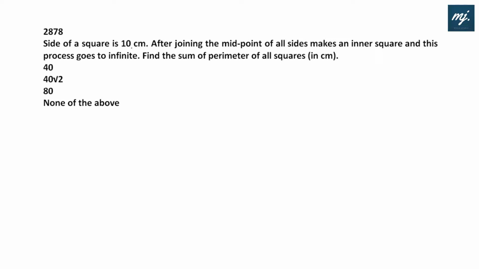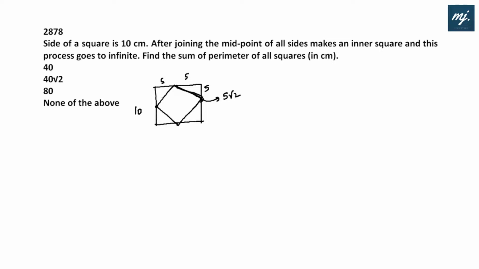Side of a square is 10 centimeter. We have a square. After joining the midpoints of all sides, it makes an inner square. Again a square would be developed. So this side would be 5, 5, 5. The side of the inner square would be 5 root 2, because it is x, x, then the hypotenuse is x root 2.